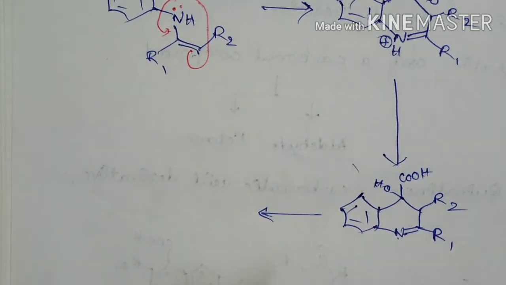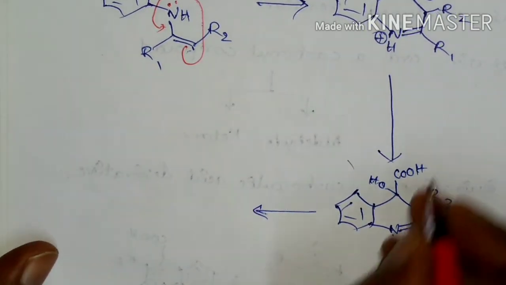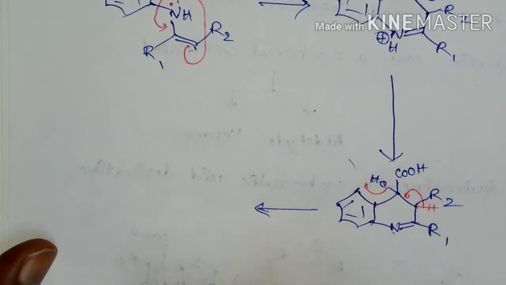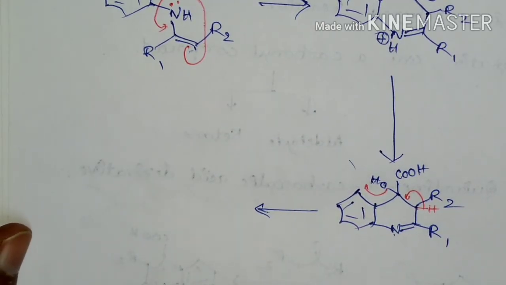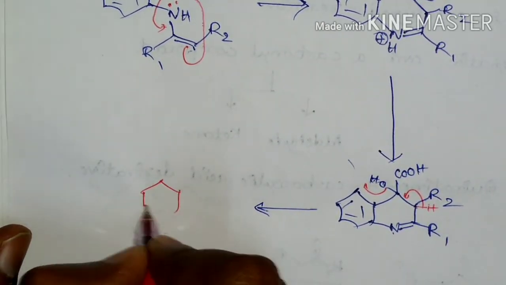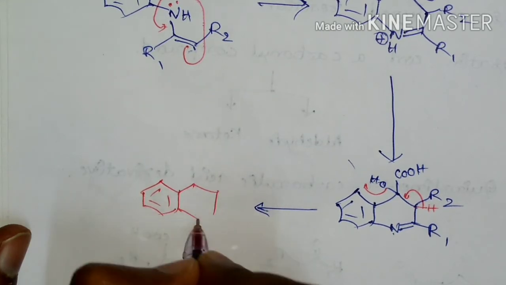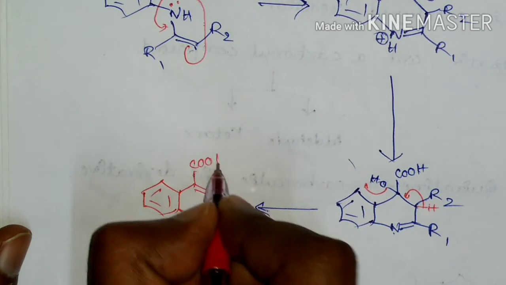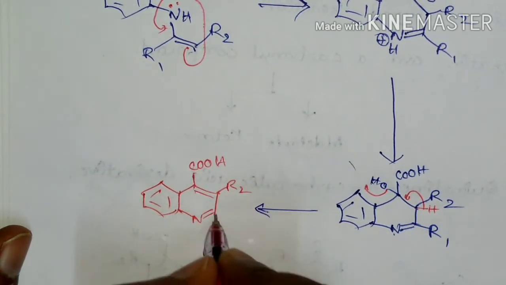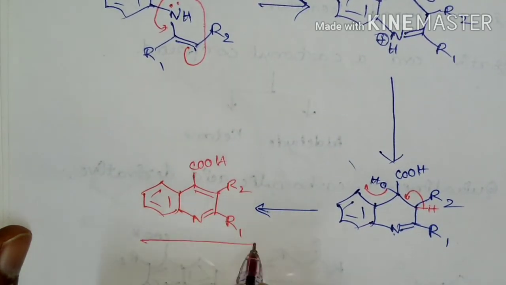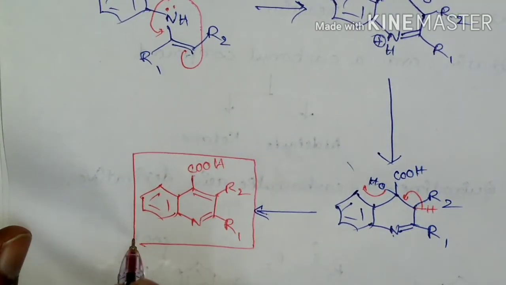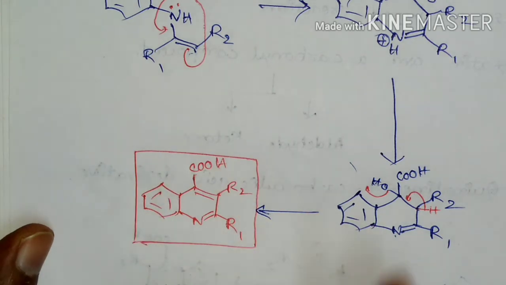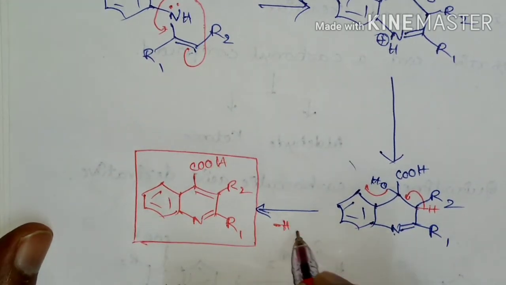In the last step, there will be elimination of a water molecule, so the hydrogen present here will be lost, and it is going to form quinoline 4-carboxylic acid. This step is called enamine cyclization followed by dehydration.